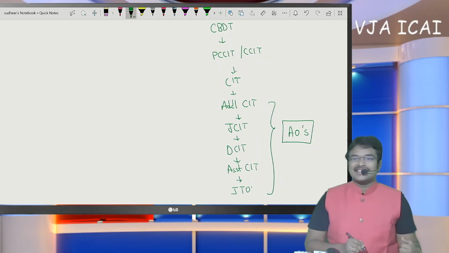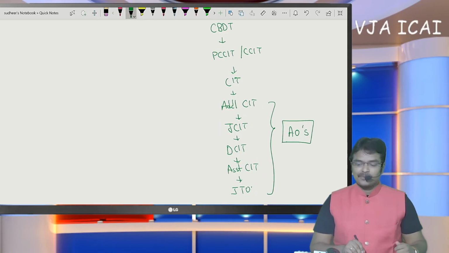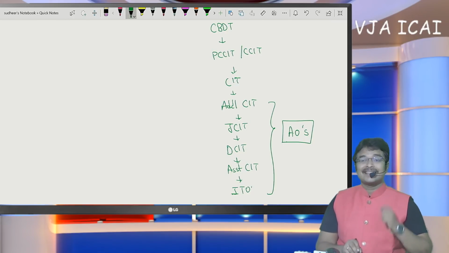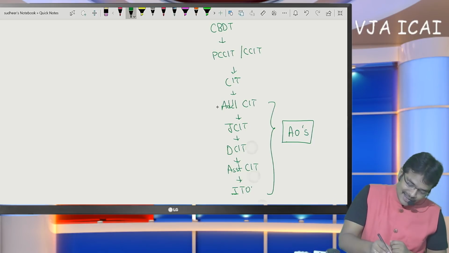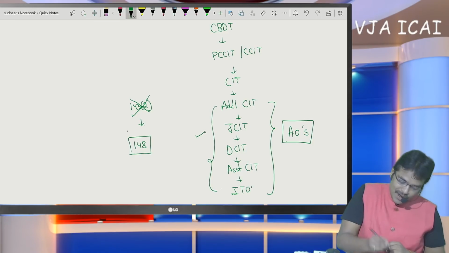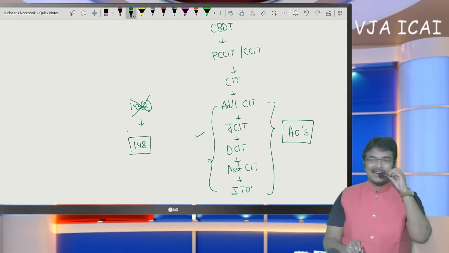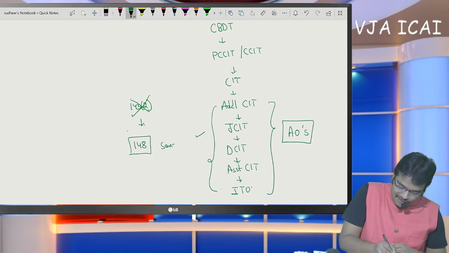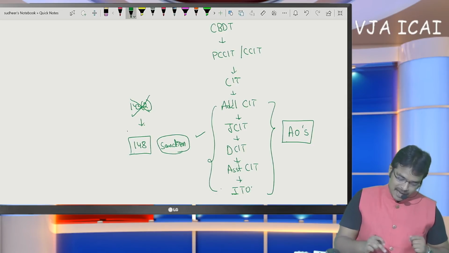Okay. So among them, these five are the assessing officers. If you refer to the definition of the term assessing officer in section 2, from Additional CIT to ITO, they are called the assessing officers. If the scrutiny time limit has expired and there is understatement of income, these assessing officers can issue notice under section 148 for income escaping assessment only if sanction is obtained from the higher officials. Now let us learn the meaning of the term sanction, whose approval they require.